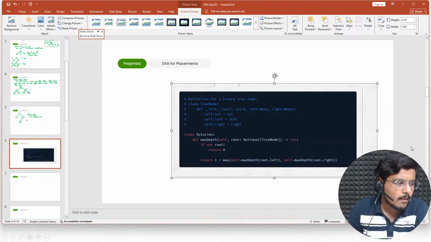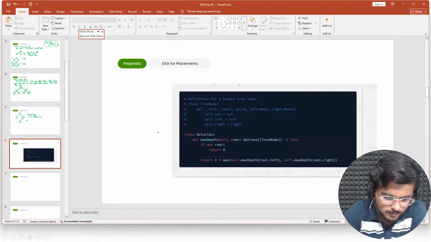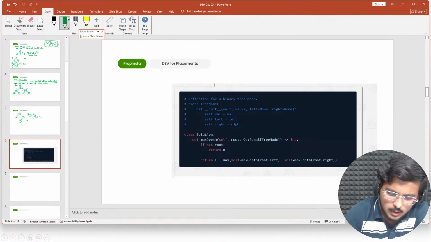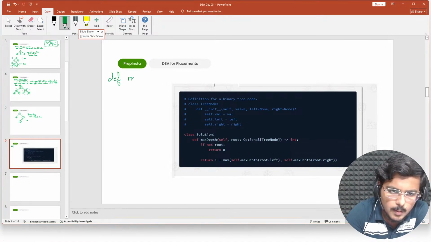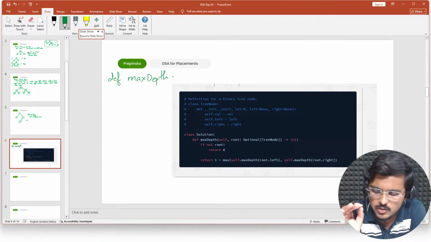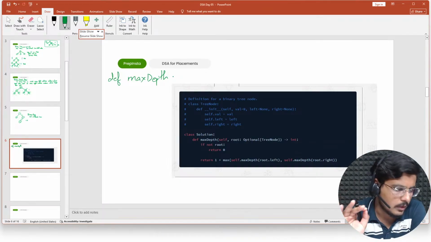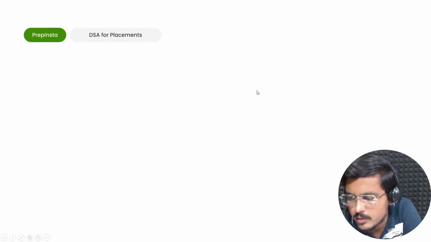Great. So now if you see carefully, I have defined a max depth function. So I did def max depth. Now what is it taking? It is just taking the root of the tree. Whenever you get the opportunity to see the root of a tree, I'll show you one interesting thing.